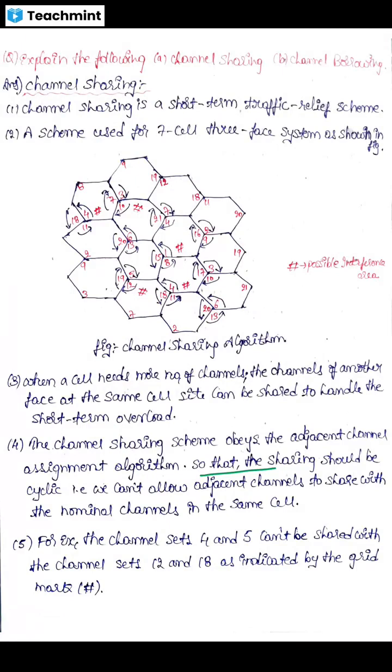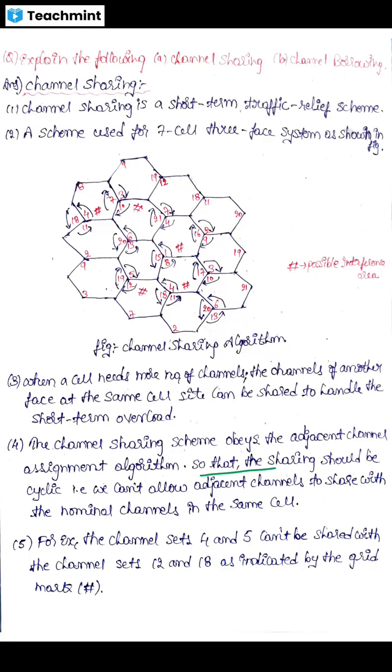Hello everyone. Today we will discuss channel sharing and channel borrowing. Before we start, you have to get an idea of the frequency management chart. In the last class, I discussed the frequency management chart for each cell.